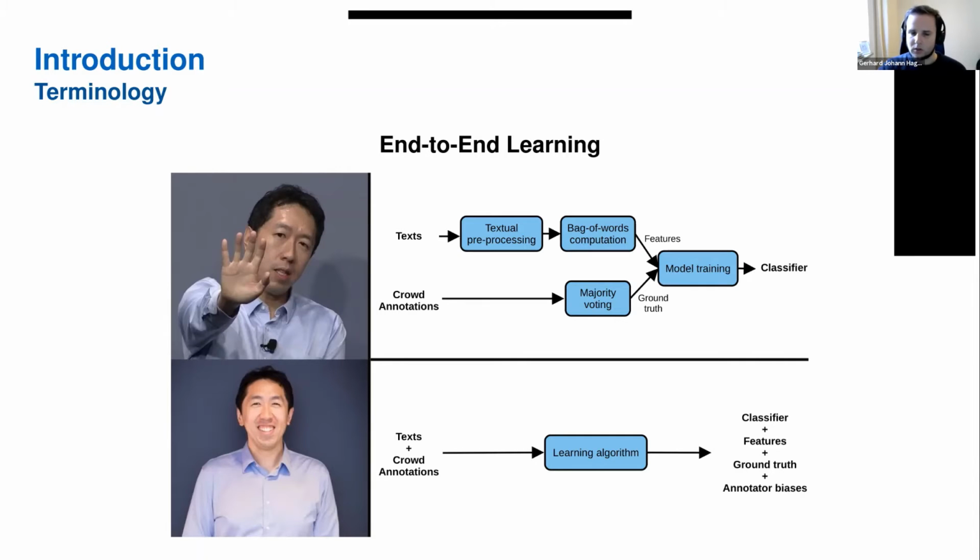And we want to introduce an alternative, which is end-to-end learning, which means that we provide texts in addition to crowd annotations. And we apply a learning algorithm, which gives us everything: the classifier, the features, the ground truth, and the annotator biases all in one package, such that we do not need to do any of these pre-processing steps.